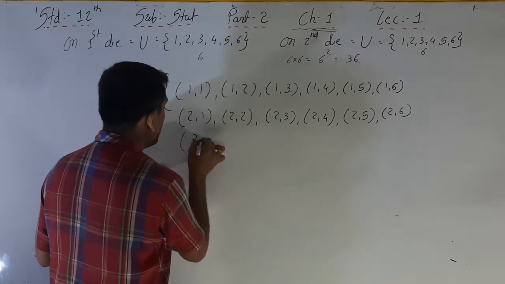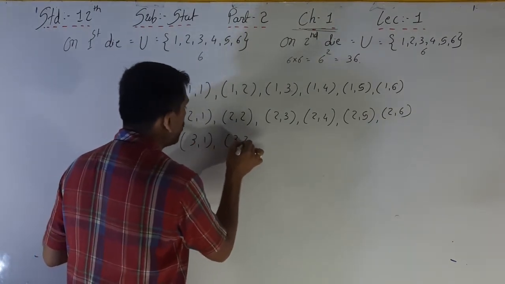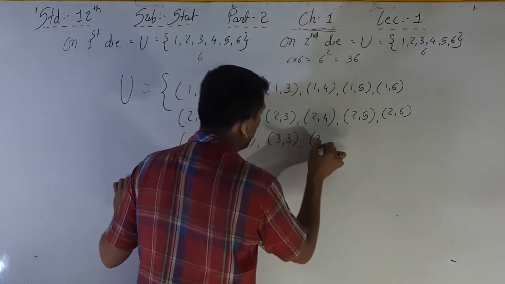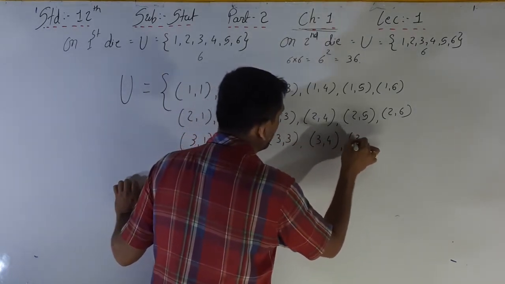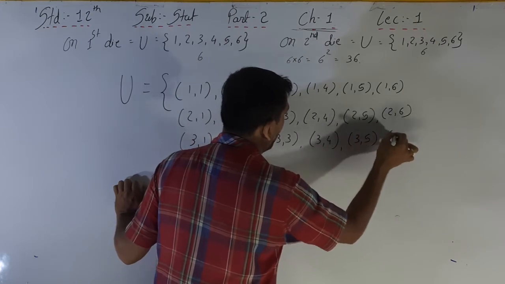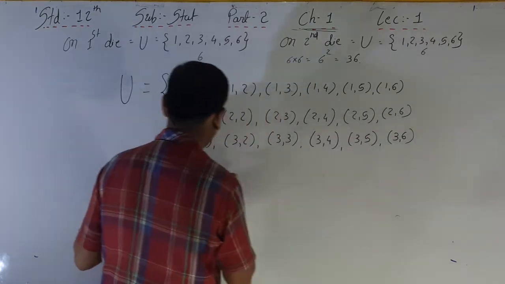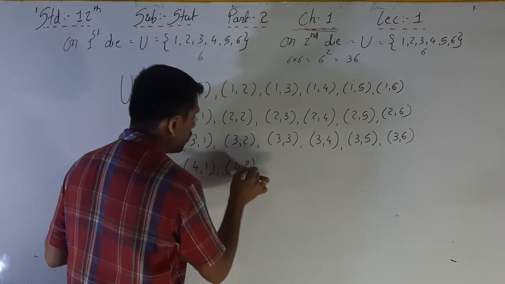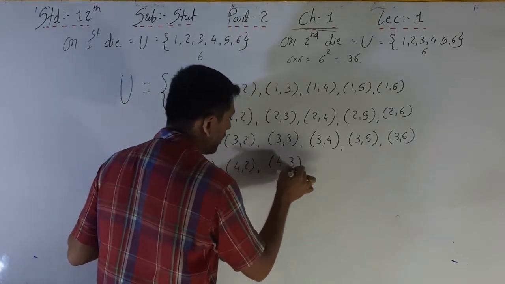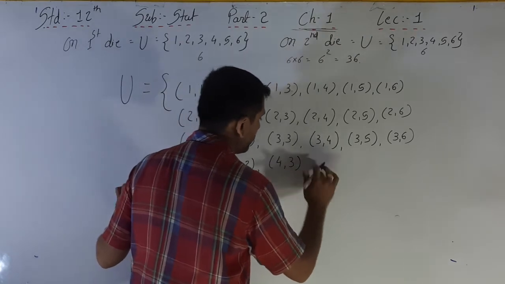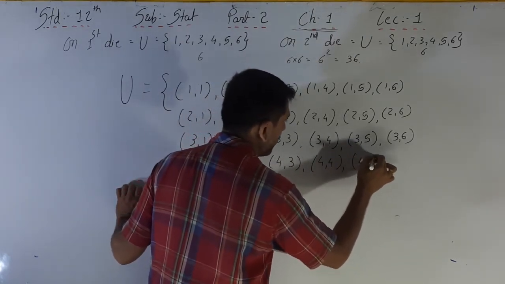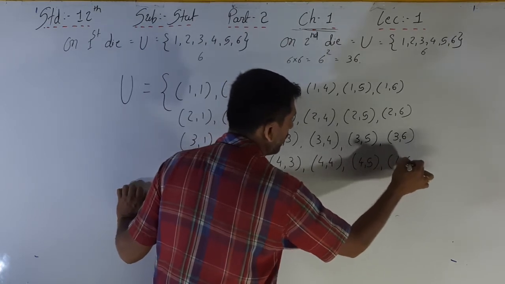Then 3 1, 3 2, 3 3, 3 4, 3 5 and 3 6. Again 4 1, 4 2, 4 3, 4 4, 4 5 and 4 6.